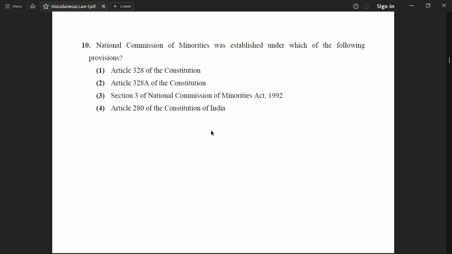Now the next question is, National Commission of Minorities was established under which of the following provisions? Option 1, Article 328 of the Constitution. Option 2, Article 328A of the Constitution. Option 3, Section 3 of the National Commission for Minorities Act 1992. Option 4, Article 280 of the Constitution of India. And the correct option to this question is option number 3, which is National Commission for Minorities was established under Section 3 of the National Commission for Minorities Act 1992.